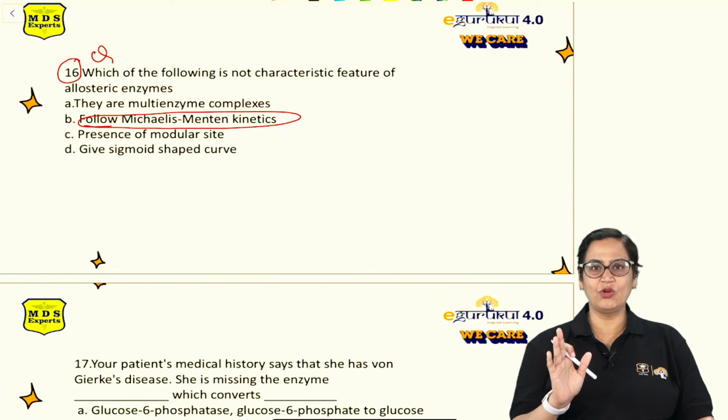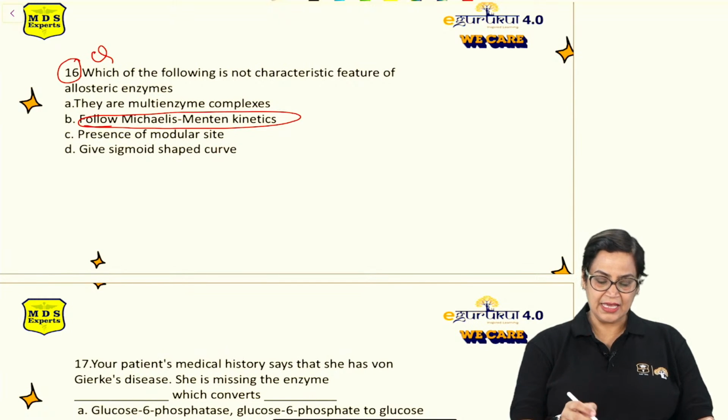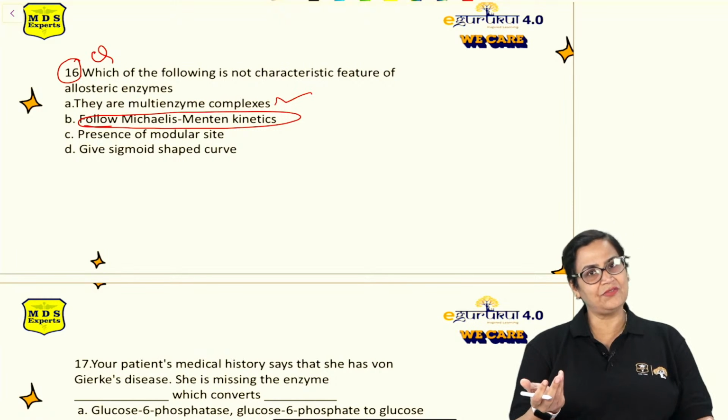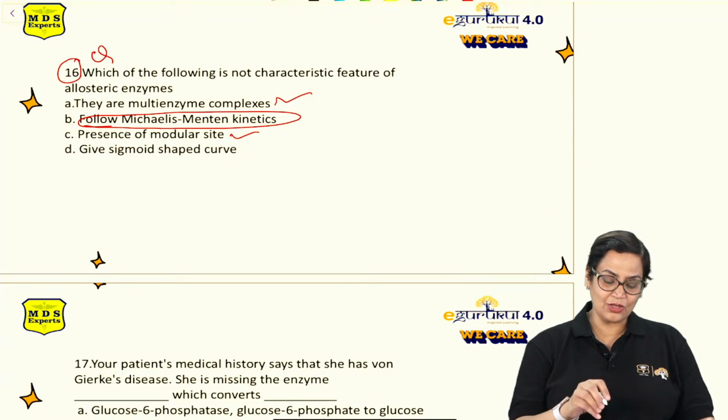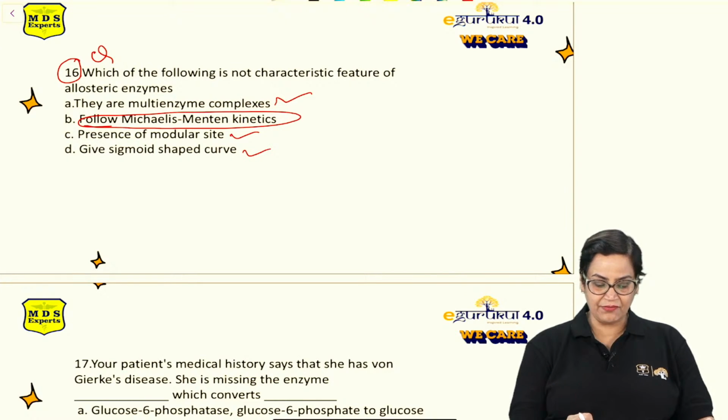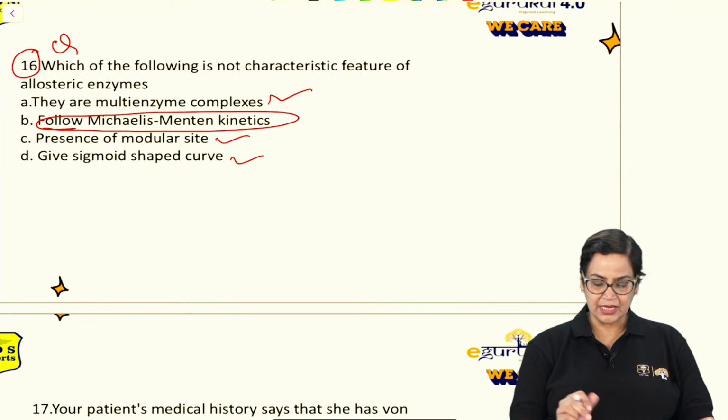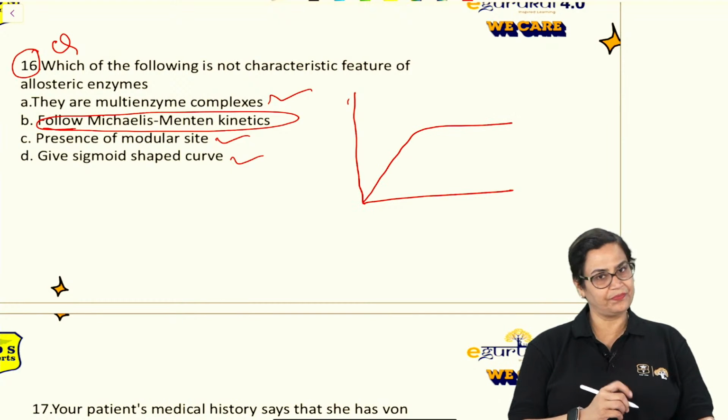They will never follow Michaelis-Menten kinetics. They are multi-enzyme complexes, we all know. Presence of a modulator site is there, we all know this also, and they give a sigmoidal shaped curve. Because if we see, suppose I talk about Michaelis-Menten, Michaelis-Menten has a hyperbolic curve, right?